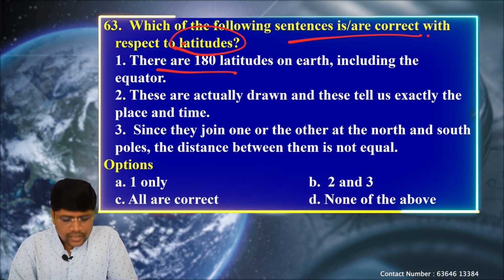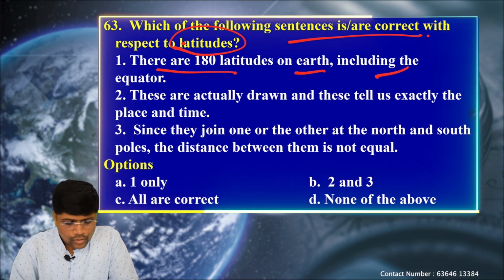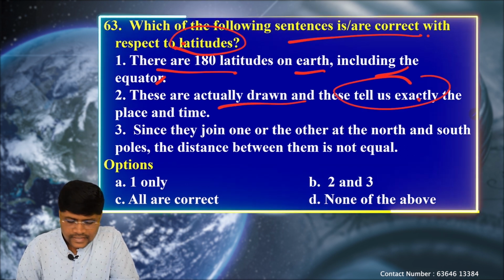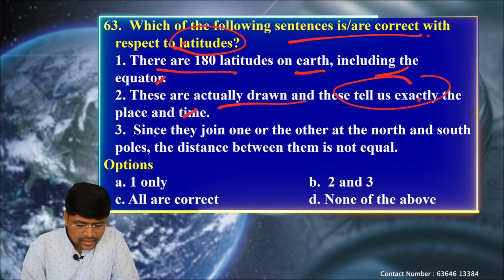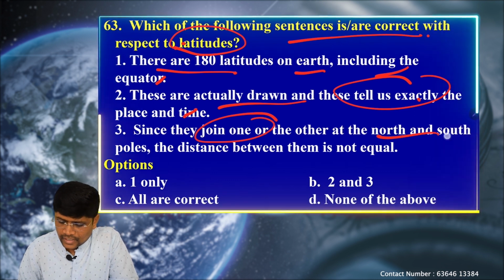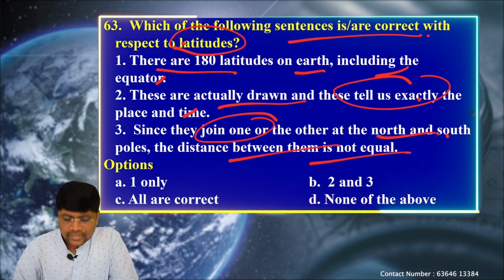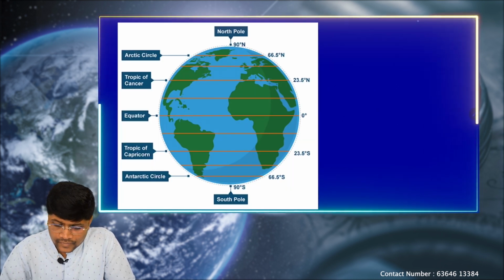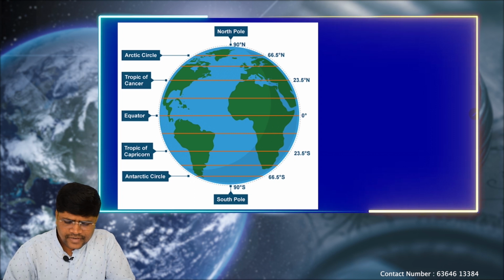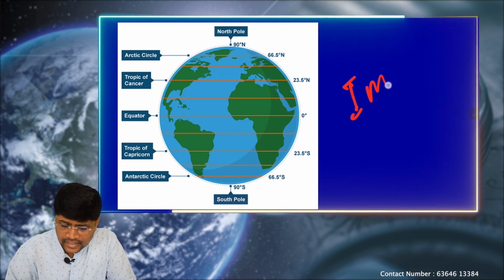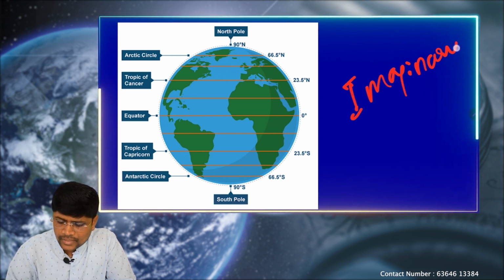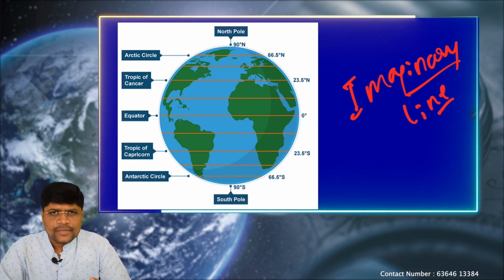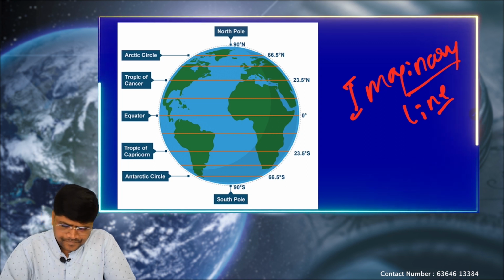First statement says there are 180 latitudes on the earth including the equator. Second, these are actually drawn and they tell us exactly the place and time. Next, since they join one another at the north and south pole, the distance between them is not equal. Okay, let's discuss the latitudes again. As we discussed, latitudes are imaginary lines. These are not actually found on the earth. Just for our study purpose, we have drawn these lines.